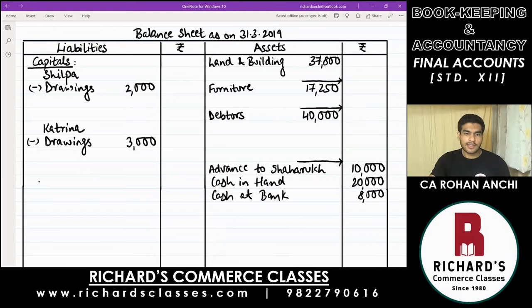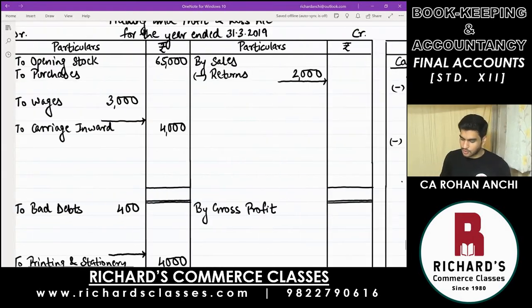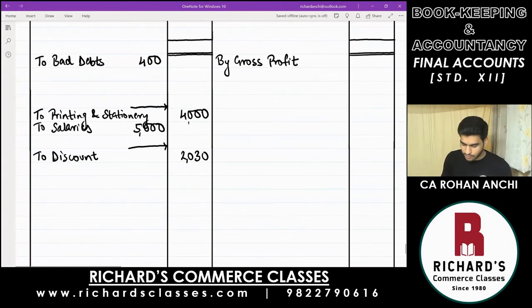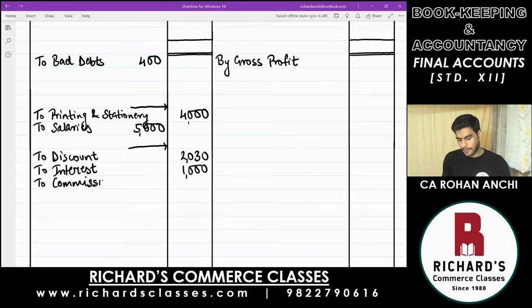Then next is interest, that is an expenditure. Come to profit and loss account and write down to interest, 1,000. Same with commission, write down to commission. Amount is 2,000.